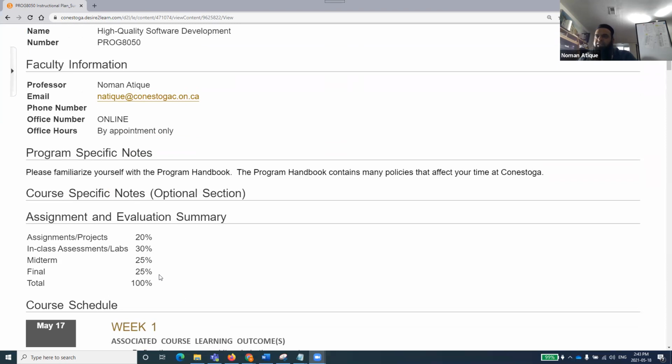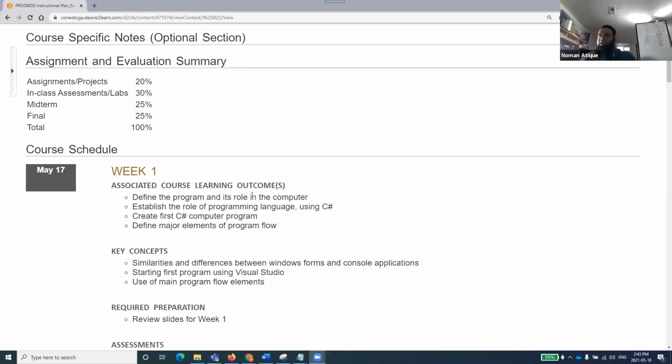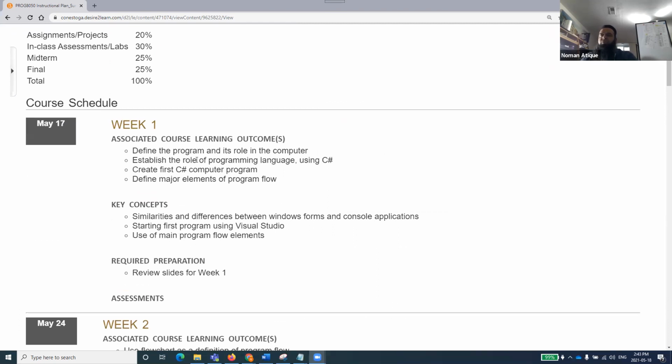Whatever you will find in this instruction plan is important. You remember that we talked about in-class assessments or programming labs that we have. That is 30%, assignments and projects 20%, 25% each for the midterm and final, and we have talked about that. So we'll just quickly look at it. Week one, we'll talk about this today. What is a computer program? How do we run that? And how do you run a .NET program? How do you install .NET and whatnot?